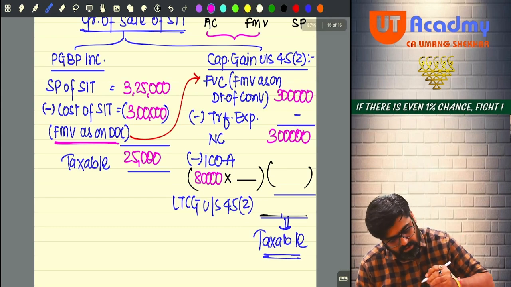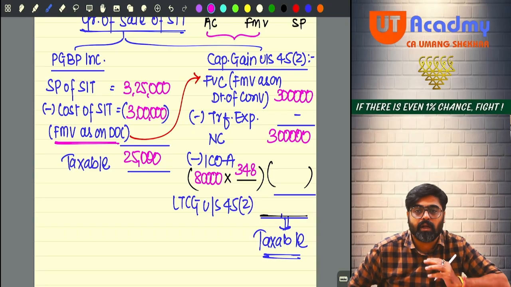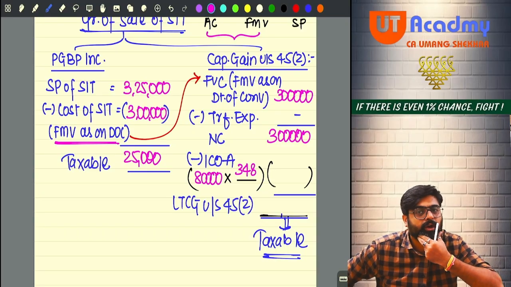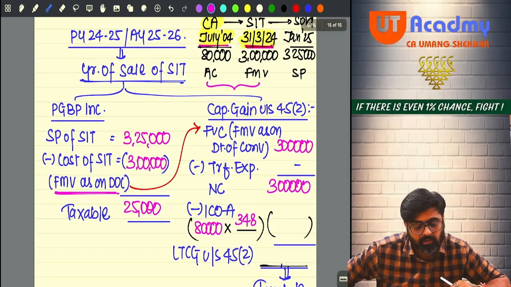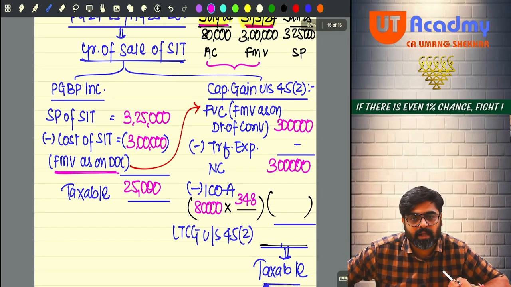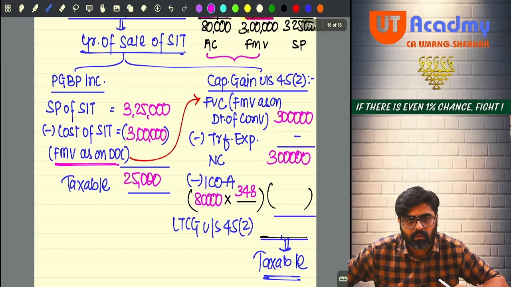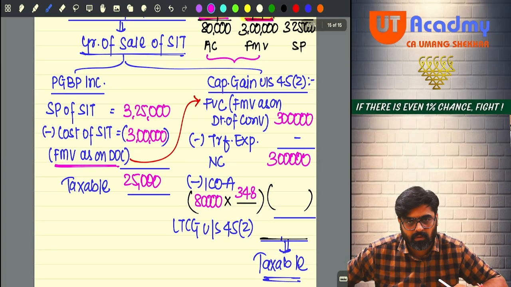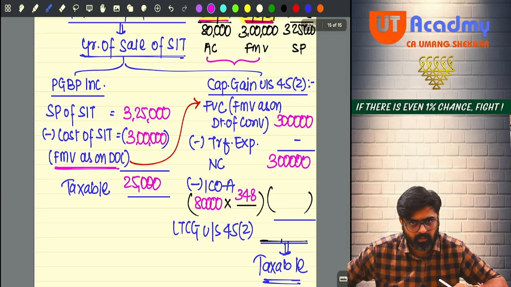And here I will take 348 as the year of transfer. Year of conversion is 23-24. That is the year of transfer. Divided by year of acquisition. That was July 2004, 04-05. What is the CII of 04-05? 109 or 117? 117, no? 105. 109. 117, 122.